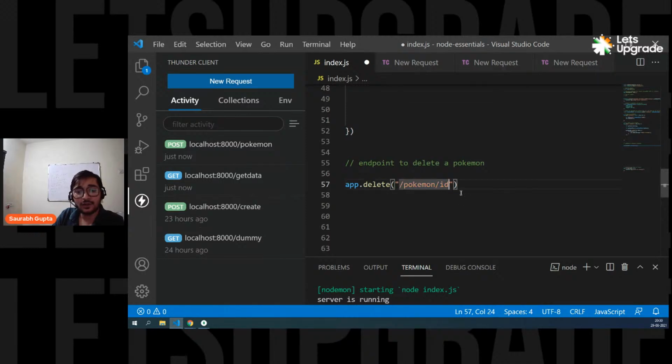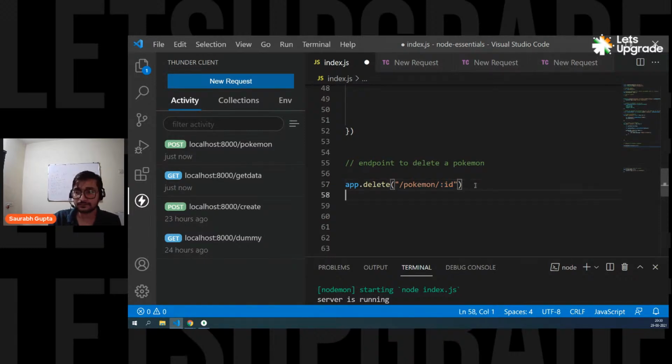I want to give a feature so that the user can pass any dynamic data here. So for that, you have to create a URL variable or URL parameter. This is how you create it: simply pass colon and then whatever name you want. That's it. Now this ID is a URL variable. This ID is a URL parameter. Don't forget the colon. That's what makes it a URL parameter.